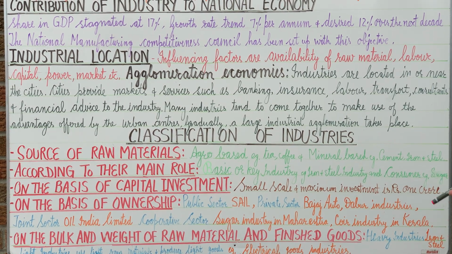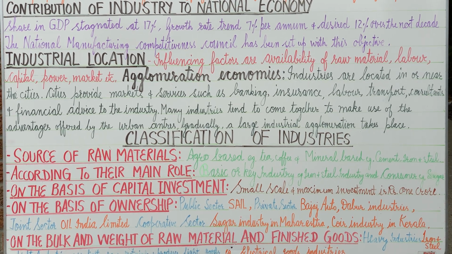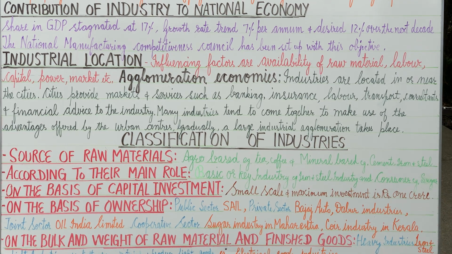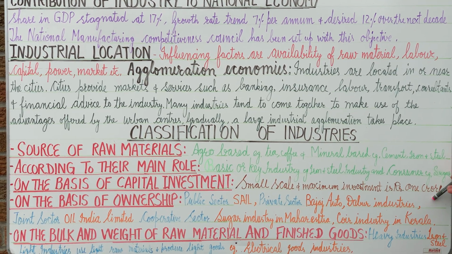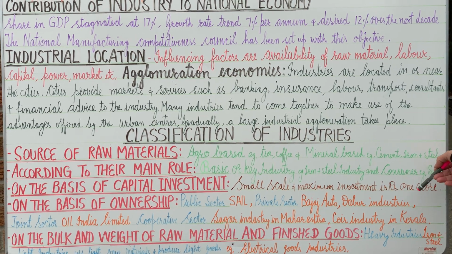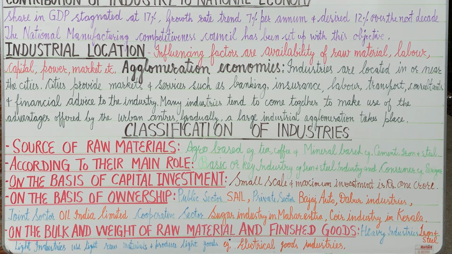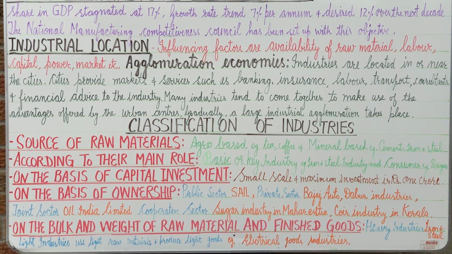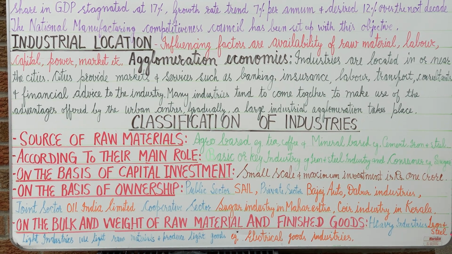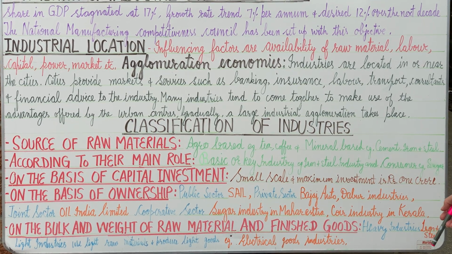Next is classification on the basis of capital investment, that is small scale industries, and how much investment is to be made keeps on changing. At present the maximum investment is rupees 1 crore; less than 1 crore we call small scale, and more than that is large scale industries. Next is the basis of ownership, meaning who is the owner of the industry. First is the public sector, where government agencies run the industries, for example Steel Authority of India Limited.